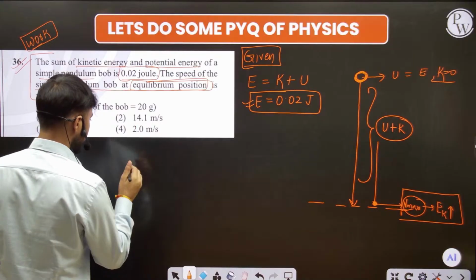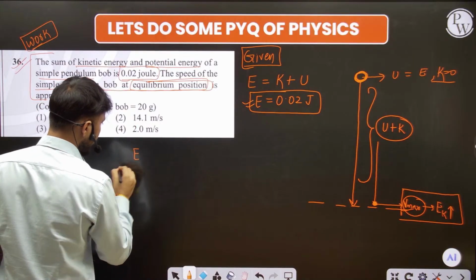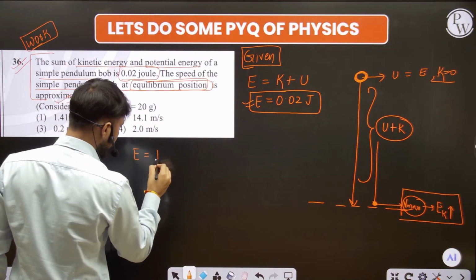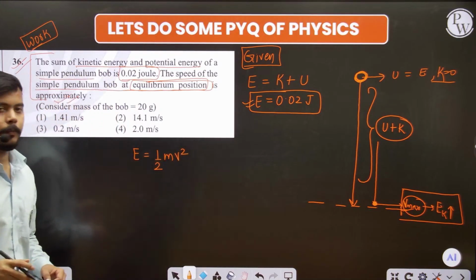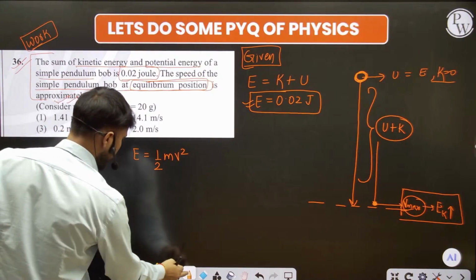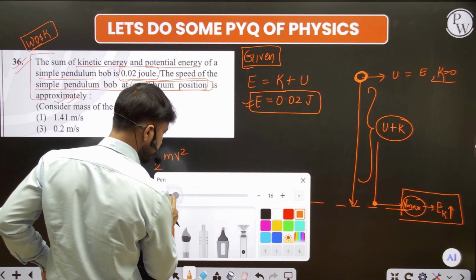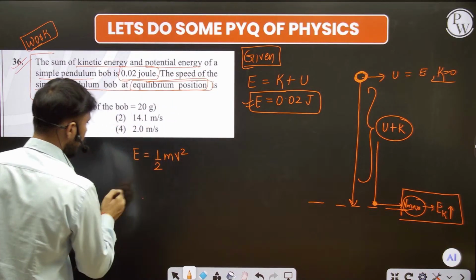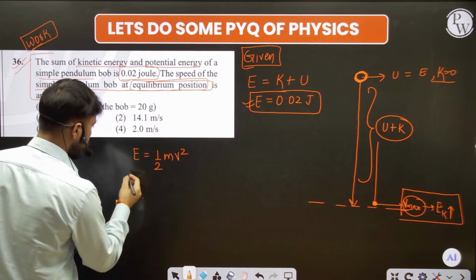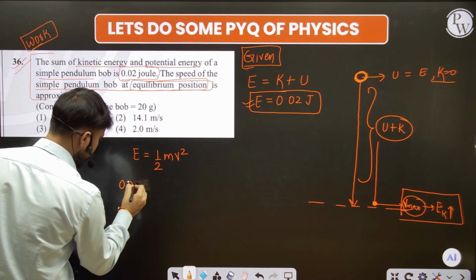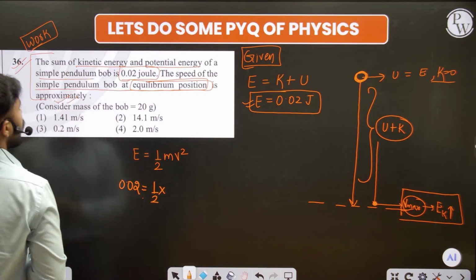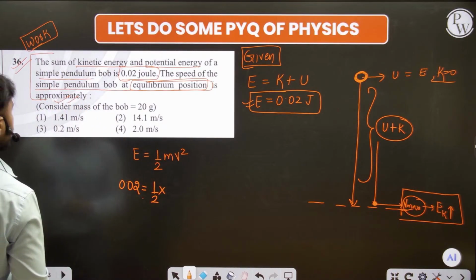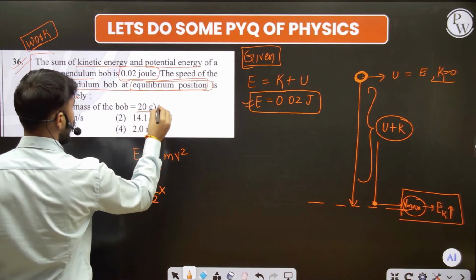So guys, see, we have the total energy. That is equal to the kinetic energy, and we have the formula of the kinetic energy, that is half mv square. And what is the total energy? That is 0.02. And what is the mass? We have the mass in this question, that is 20 gram.